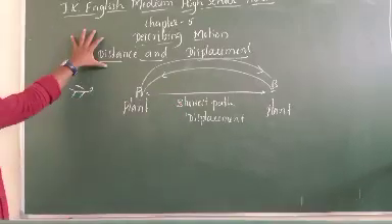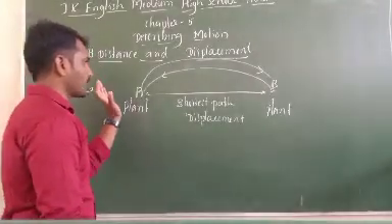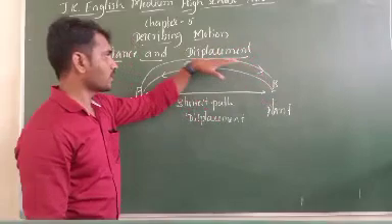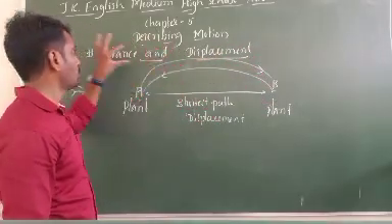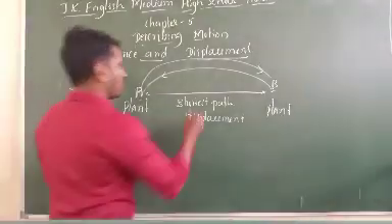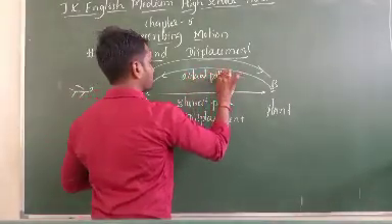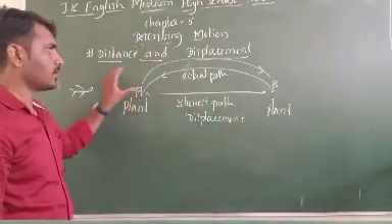Next comes the distance. For example, the honeybee starts moving from plant A to plant B in a different direction. While coming back, it has taken a different direction. So this is called distance. This is called the actual path. Clear? This is the shortest path and this is the actual path.